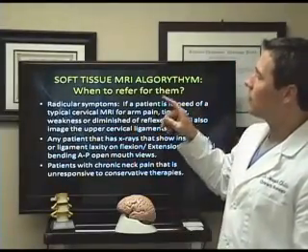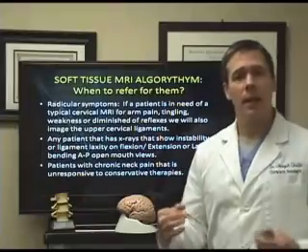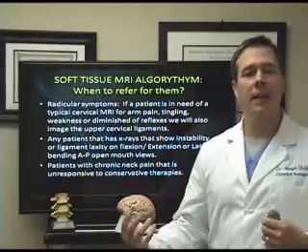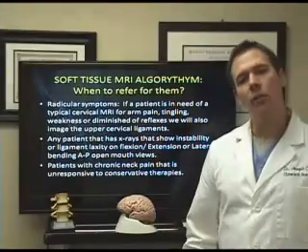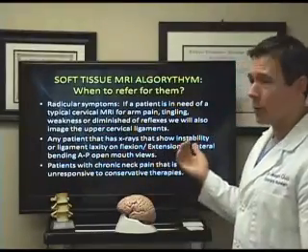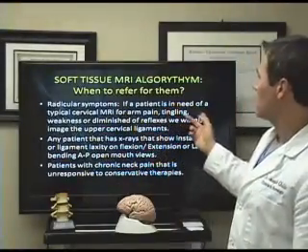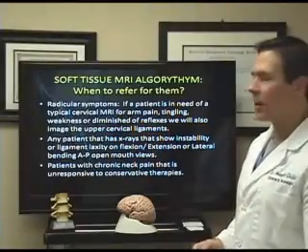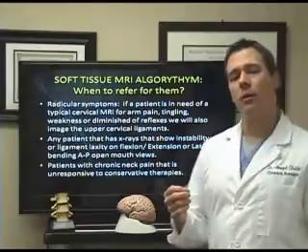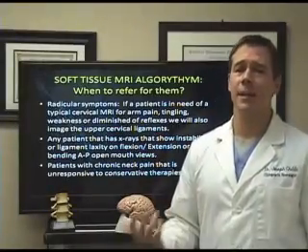Number one, if there are radicular symptoms, which means numbness, tingling, weakness, atrophy, down into the arms, down into the legs, then we're going to send out for just a regular MRI. So if a patient is in need of a typical cervical MRI for arm pain, tingling, weakness, diminished reflexes, we're also going to image the upper cervical ligaments at the same time. Why not?